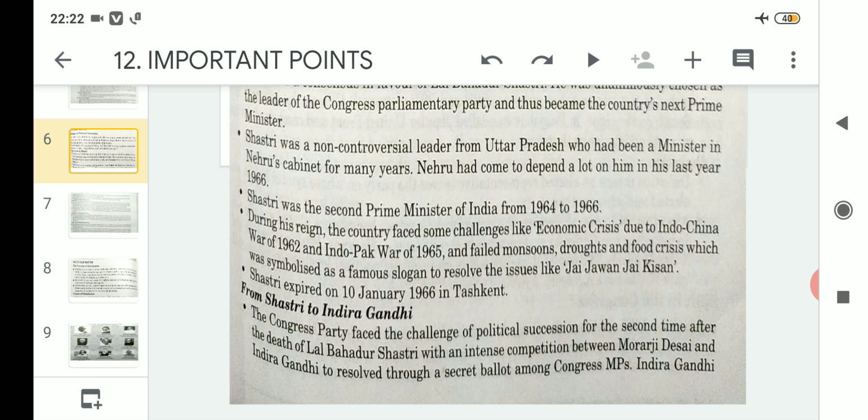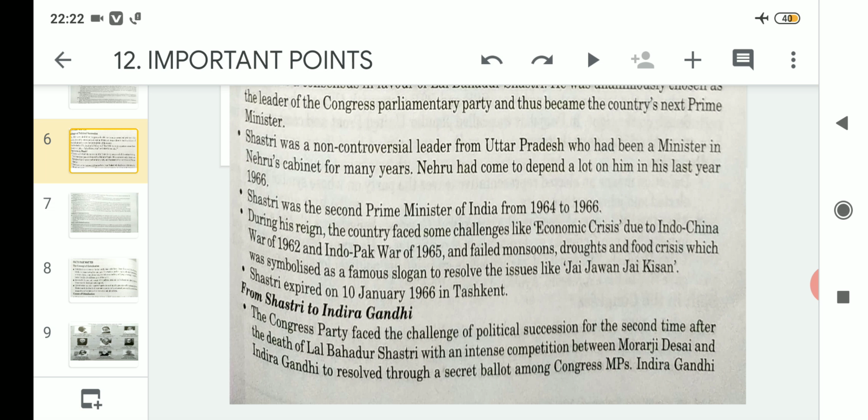Morarji Desai was very capable, and Indira Gandhi was also very capable within the Congress. These two leaders had their separate followers within the party. Their followers were supporting Morarji Desai, whereas Indira Gandhi's followers were supporting Indira Gandhi herself.